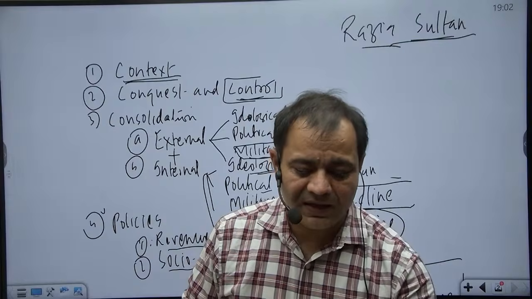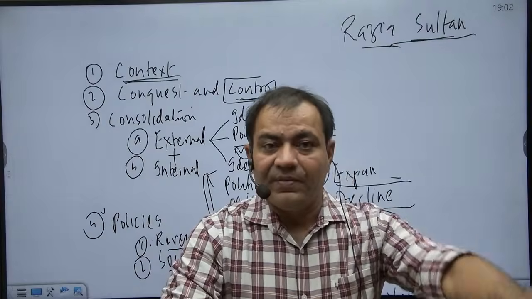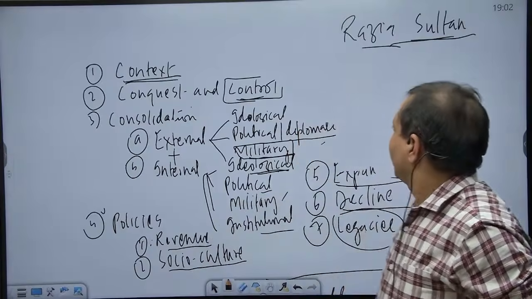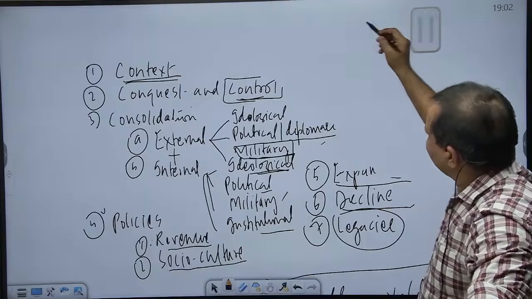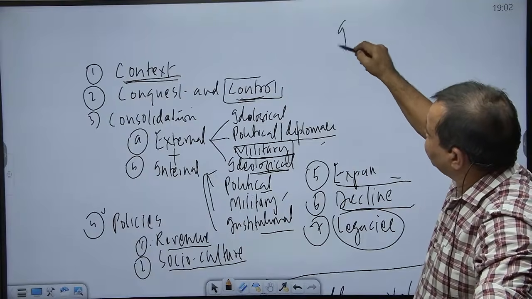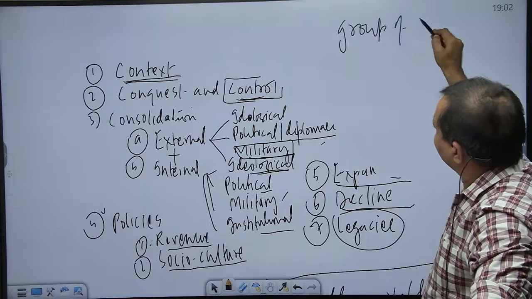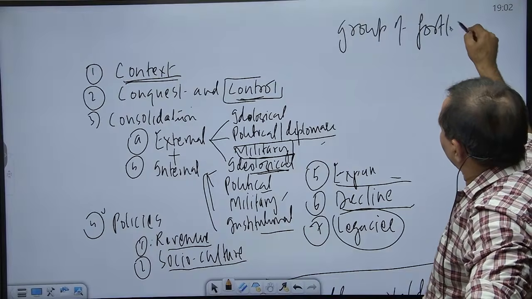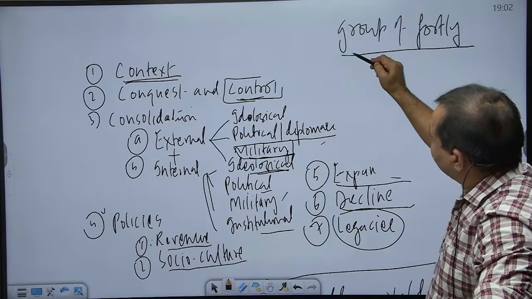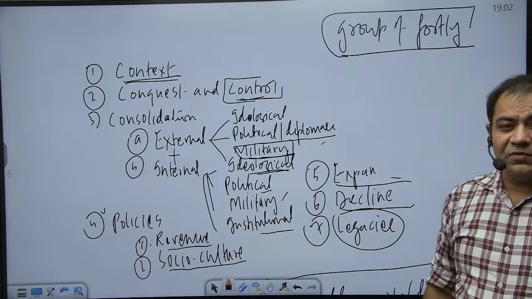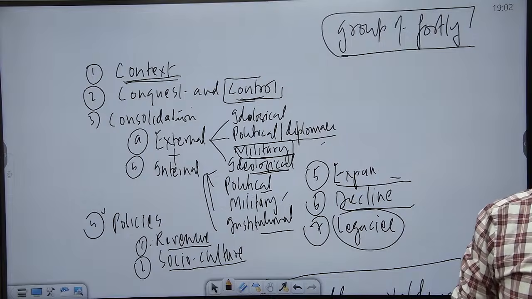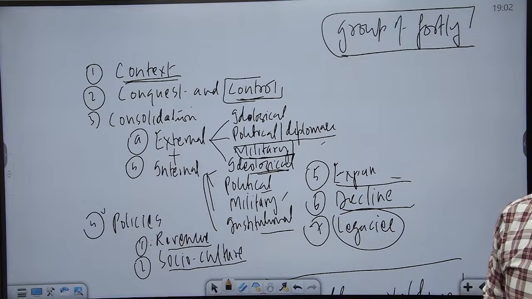Now the biggest challenge to her position came not only from the orthodox sections of society, but from the group of 40. Do you remember her father had made the group of 40? This group of 40 had acquired much power and influence during the reign of Iltutmish. These people were not willing to accept the domination of Razia, to whom Razia was just a kid.